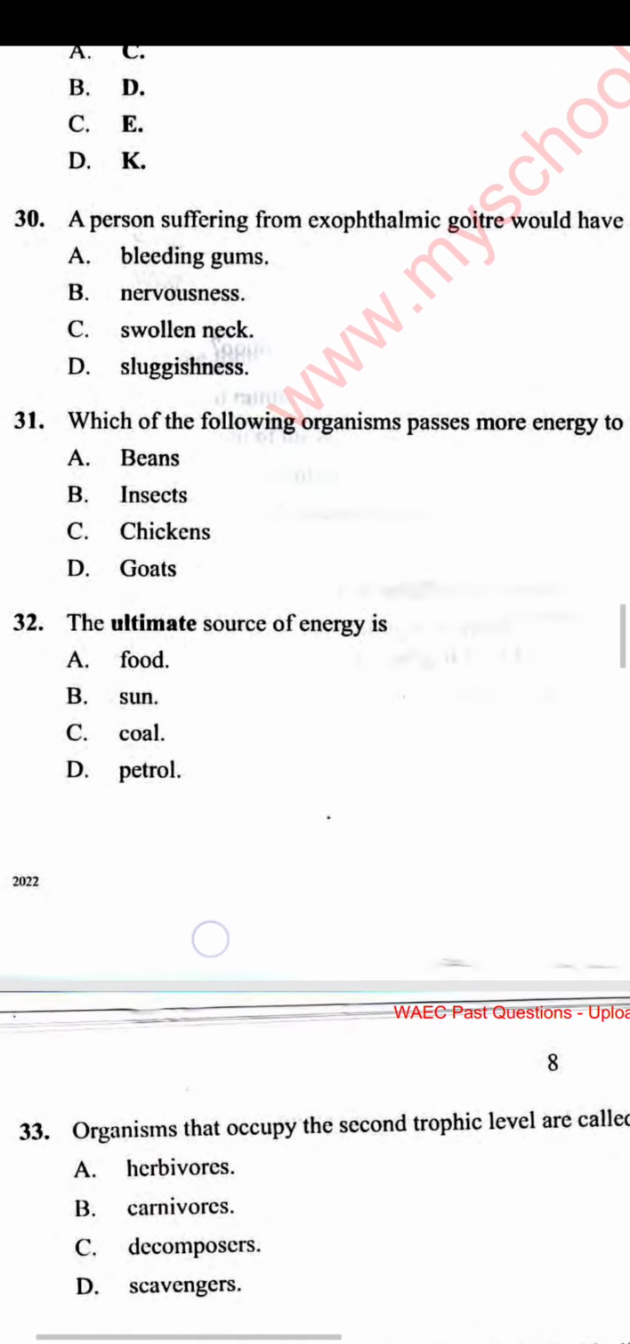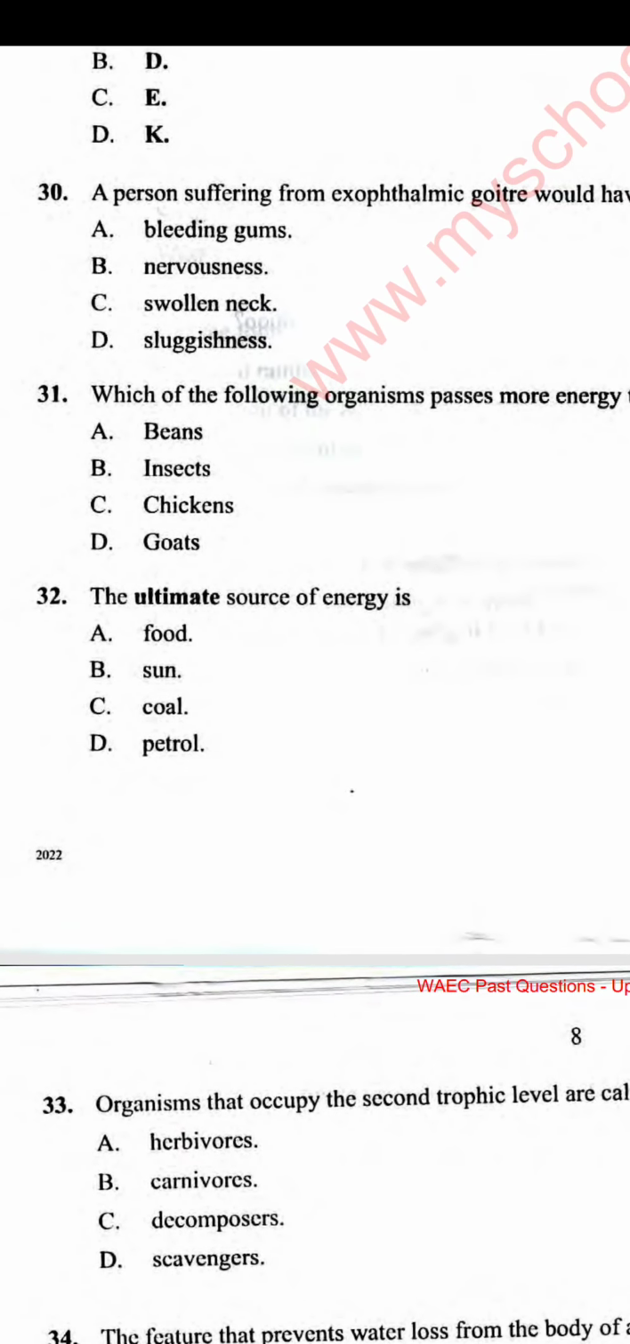Number 32. The ultimate source of energy is A. Food, B. Sun, C. Coal, D. Petrol. The answer is sunlight. That's solar energy. Sunlight is the source of almost all energy on the earth. Plants convert light energy from the sun to chemical energy, that's food, by photosynthesis. So it is sun energy that is finally converted to food.